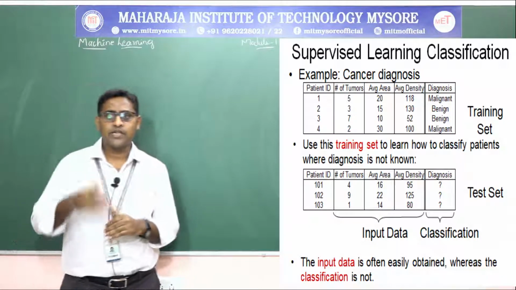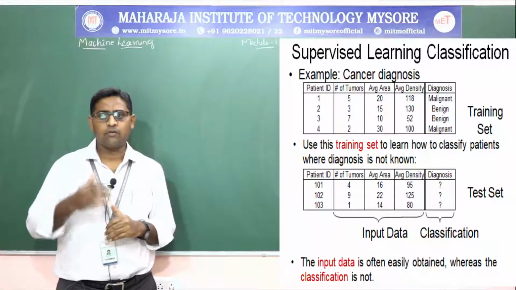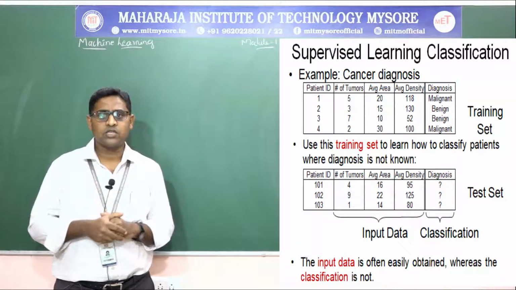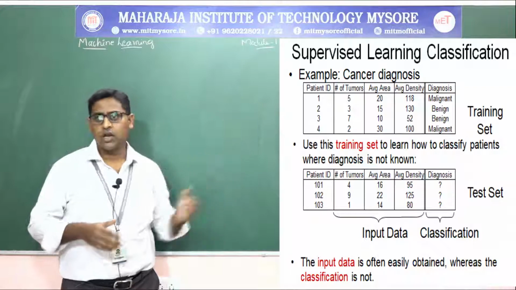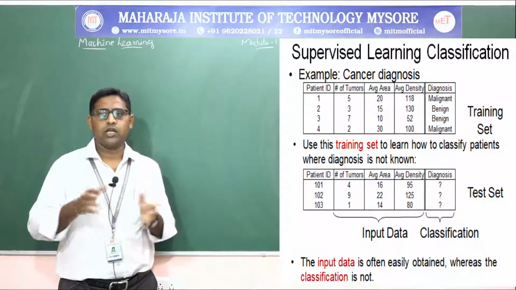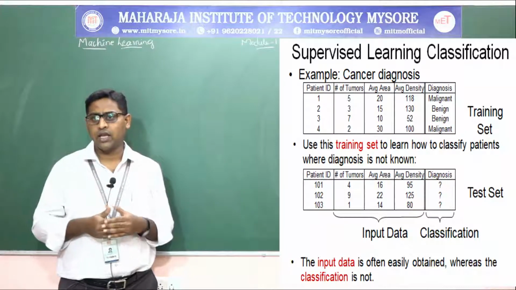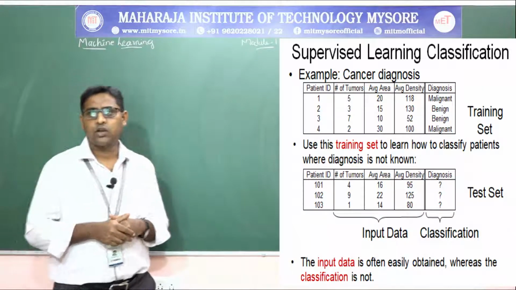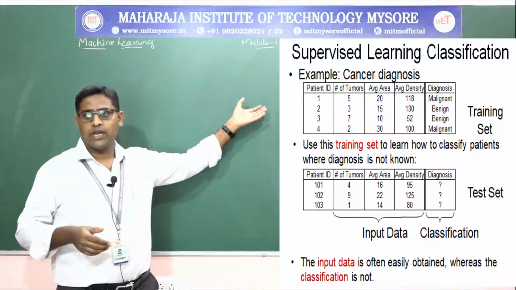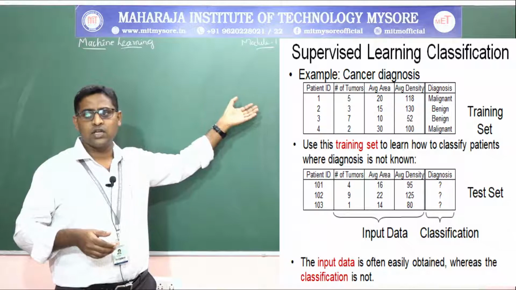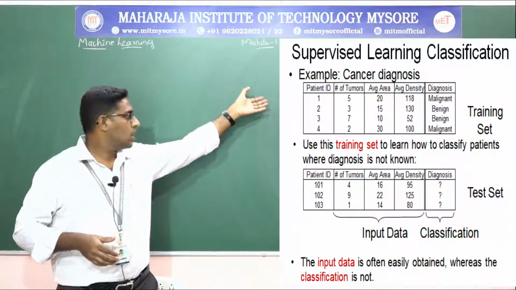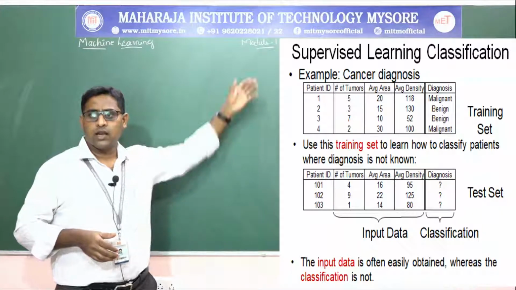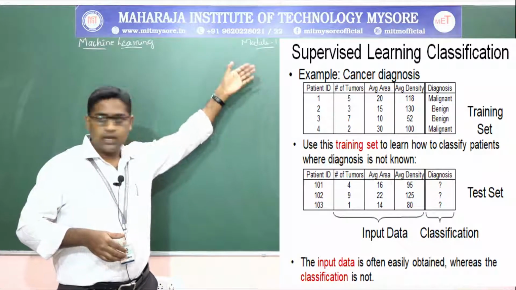There you have patient ID in the first column, like 1, 2, 3, 4, and the number of tumors in a particular patient are 5, 3, 7, 2, and average area is like 20, 15, 10 and 30, and average density of the tumors will be like 118, 130, 52 and 100. And the type of diagnosis is malignant and benign, and so on.